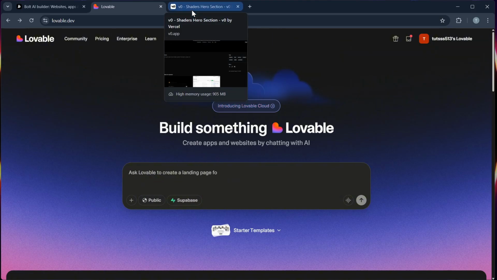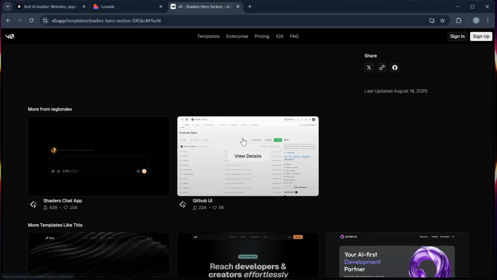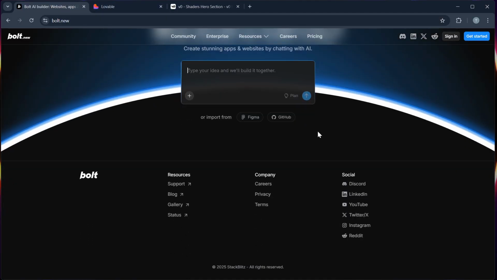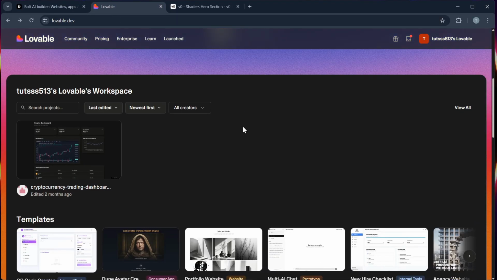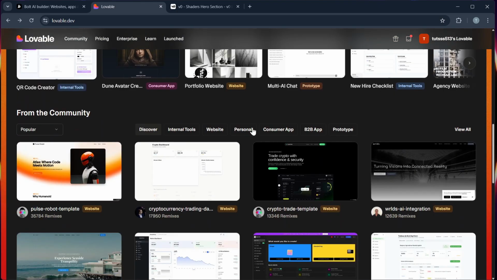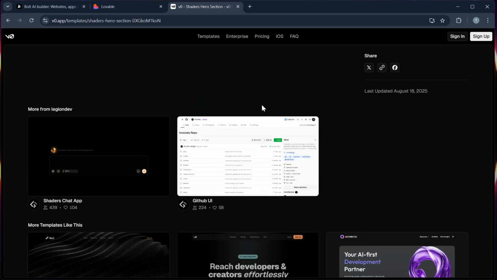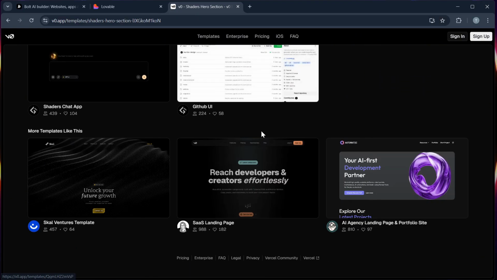And now let's go to their integrations and ecosystem. Bolt integrates well with GitHub and popular frameworks, making it ideal for developer workflows, while Lovable supports key integrations for businesses like Stripe and authentication systems, and VO integrates with OpenAI and other LLM APIs, making it strong for AI-driven apps.